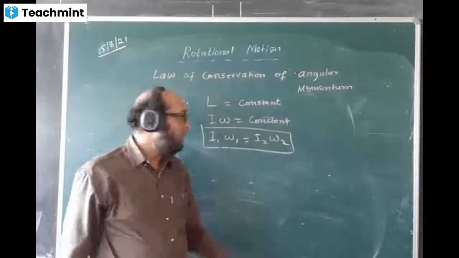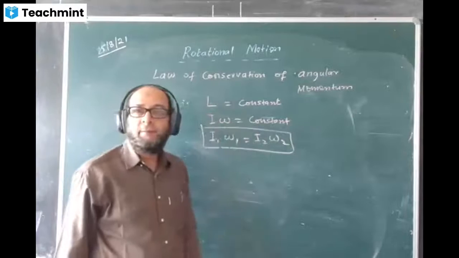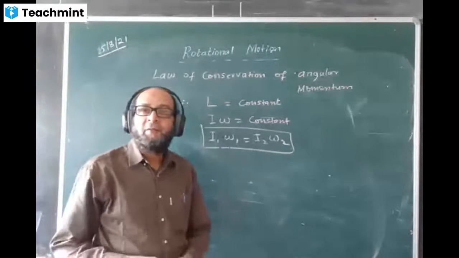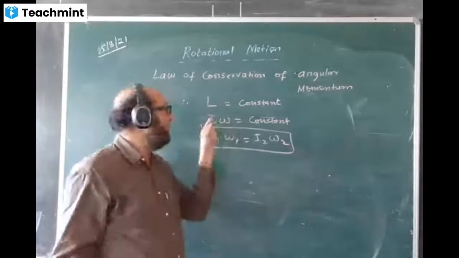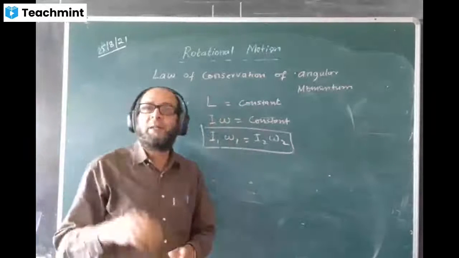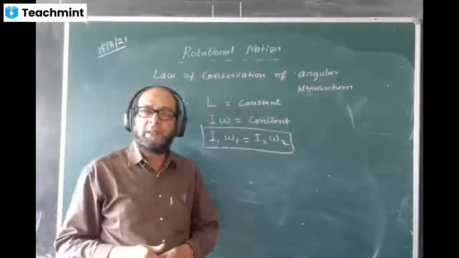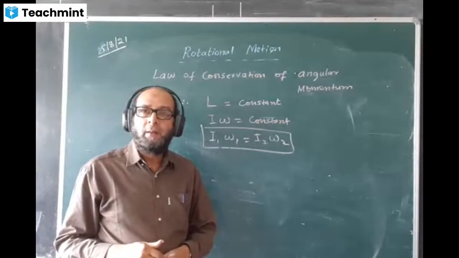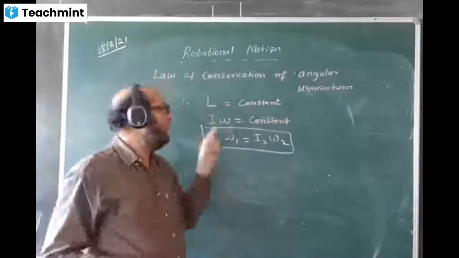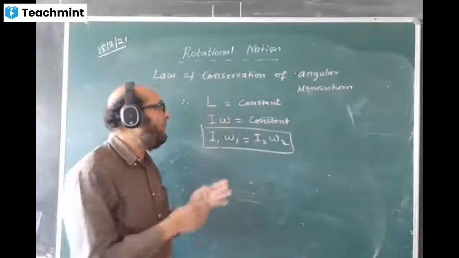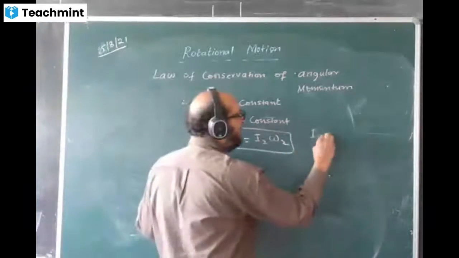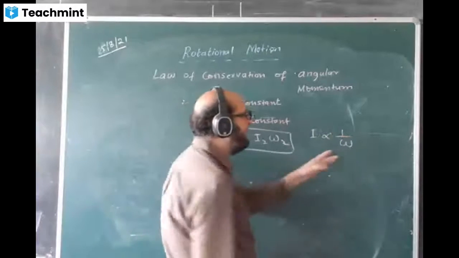Why is it so? To conserve momentum. When the radius is less, moment of inertia will be less, because the general formula of moment of inertia is mr squared. When I is less, omega will be more. That means I is inversely proportional to omega. Omega means angular speed, speed of rotation.